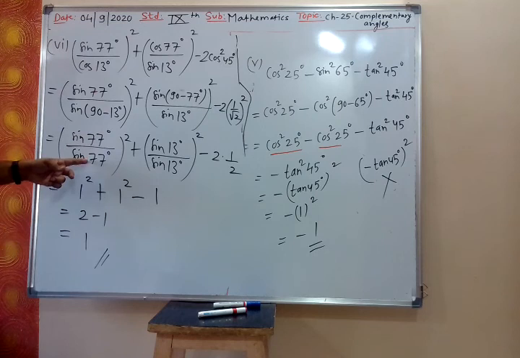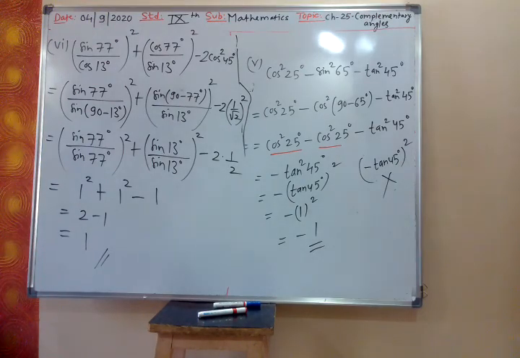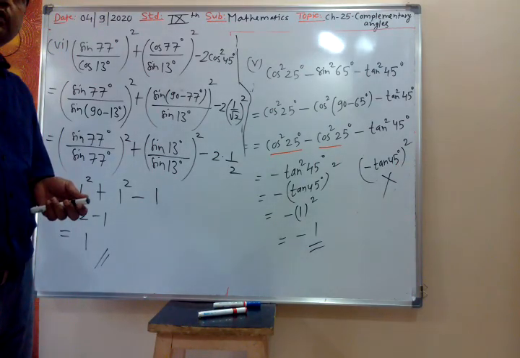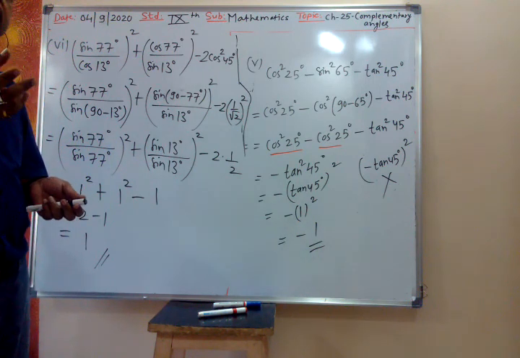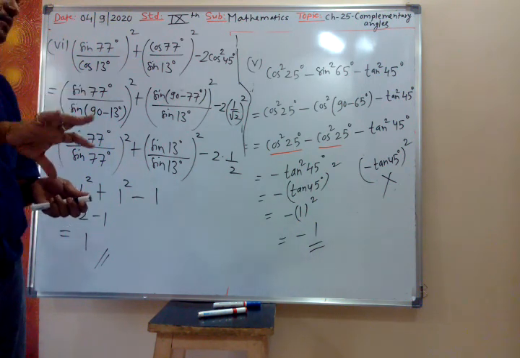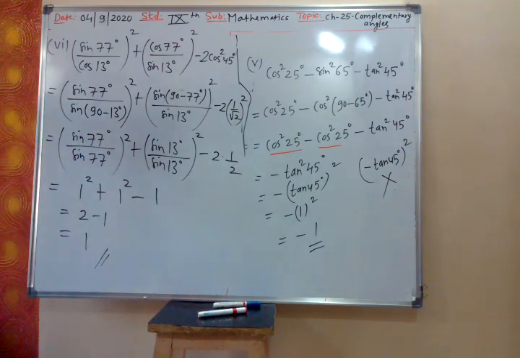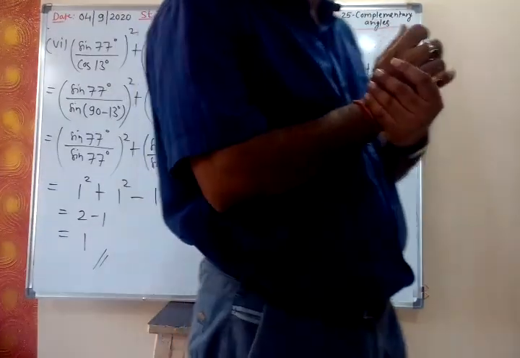Sine 77 upon sine 77 cancels. What is left? 1 is left. So this you have to remember. Only one you have to change. One you fix, other you change. Do not change both. And then there is a trigonometric relation between sine, cos, tan, cot, sec, cosec.